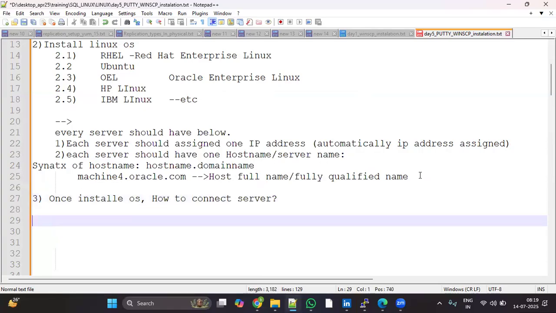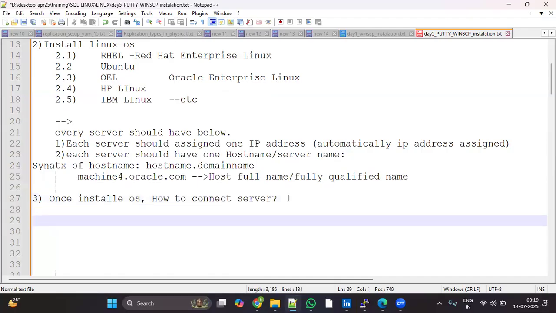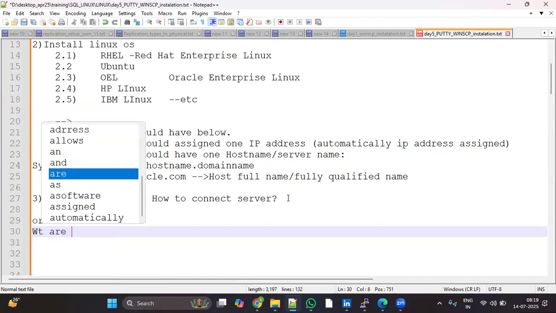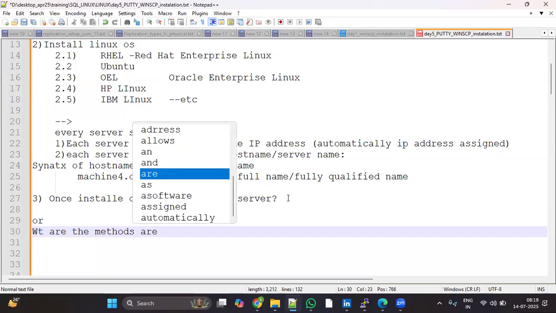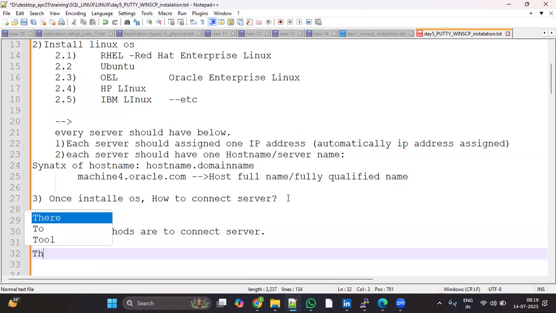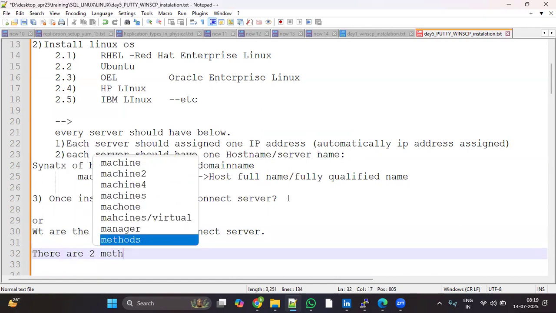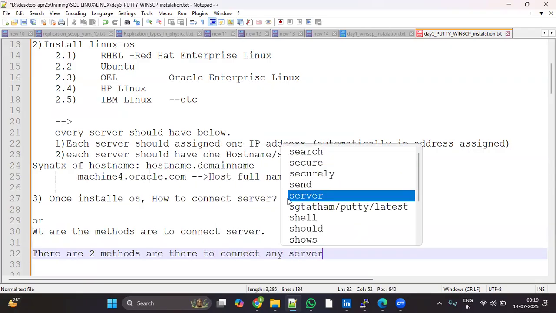What methods are there to connect to any server? Not only Linux, it could be Windows, it could be macOS. Once the operating system is installed, how to connect to the server? How many methods are there to connect to the server? So there are two methods to connect to any server. What are those?